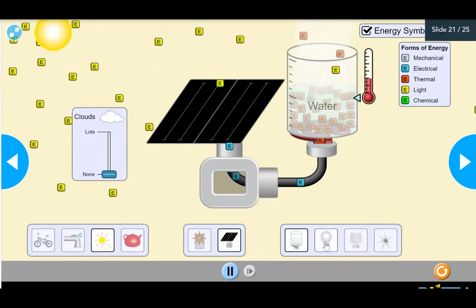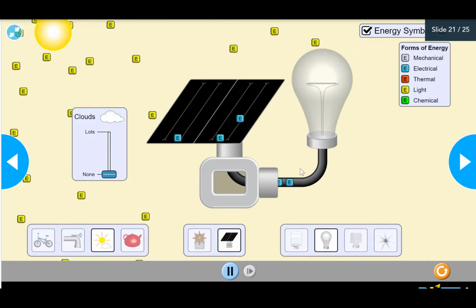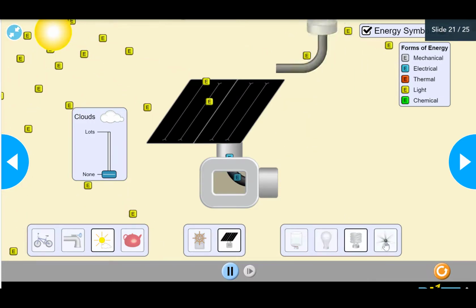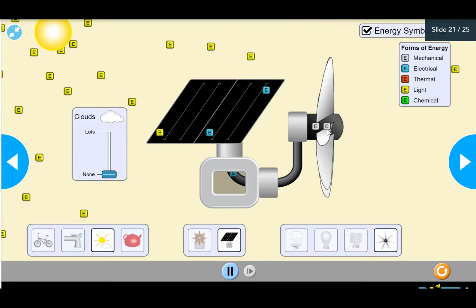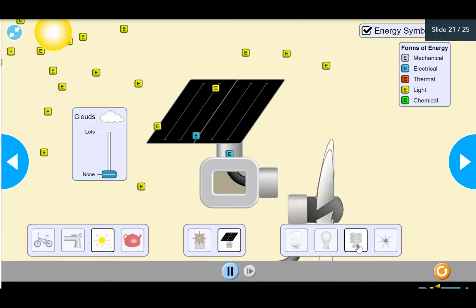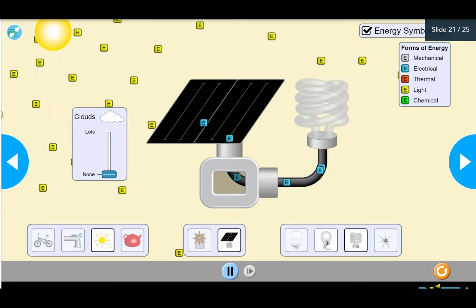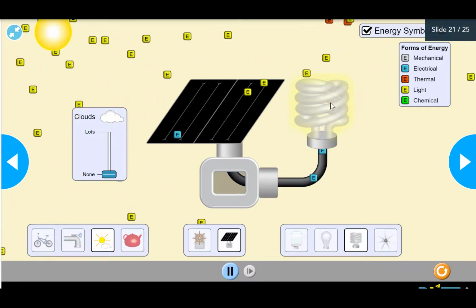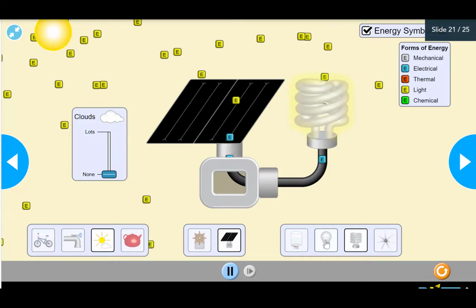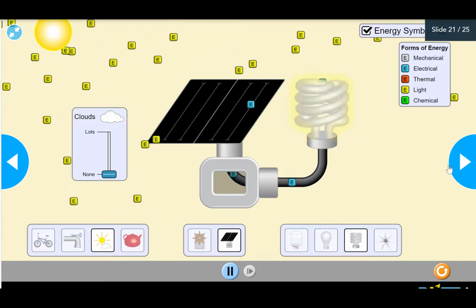We can heat the boiling water. For example, we can use a lamp, a bulb, or a fan, so it can move. Here, look, the bulb or the lamp can give us light. Look, it's turning on.